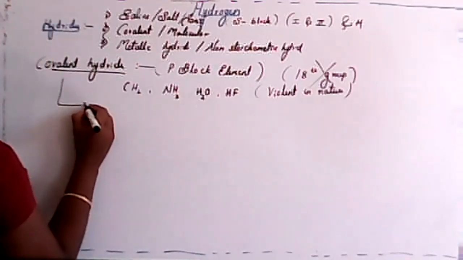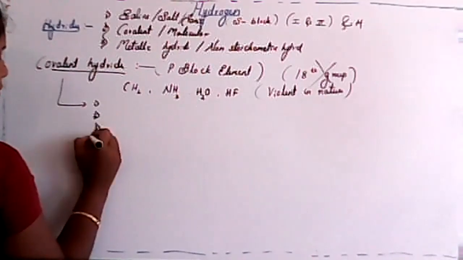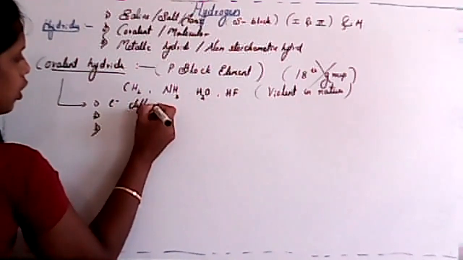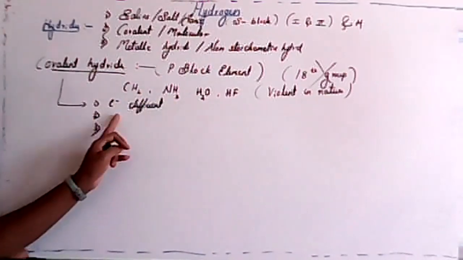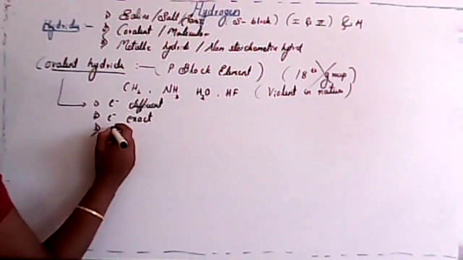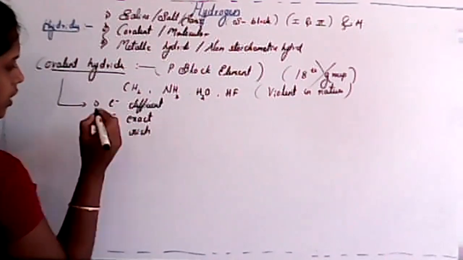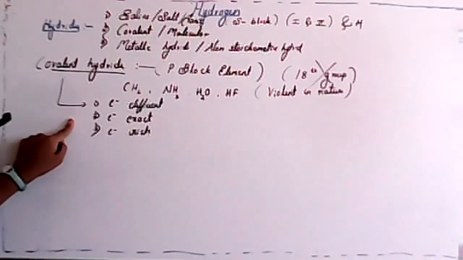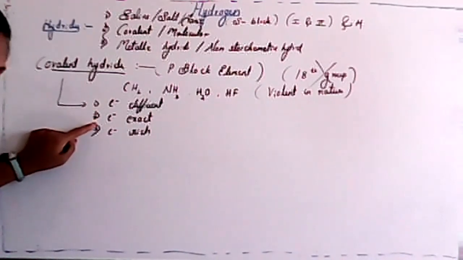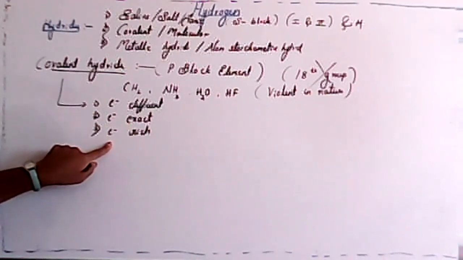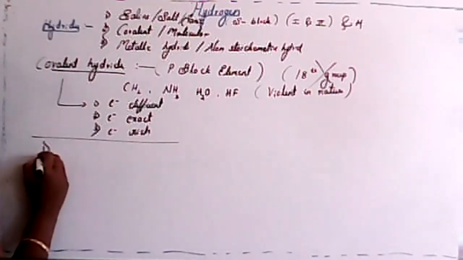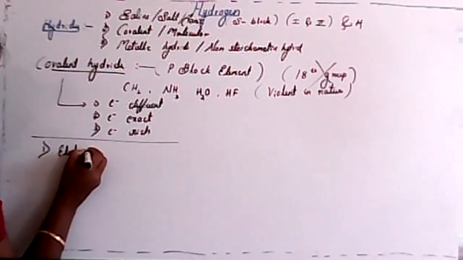Covalent hydride is again classified into three types. First one is electron-deficient hydride. Second one is electron-exact hydride. And third one is electron-rich hydride. Covalent hydrides are further classified into three types: electron-deficient, electron-exact, and electron-rich. I'll consider the first one, electron-deficient.